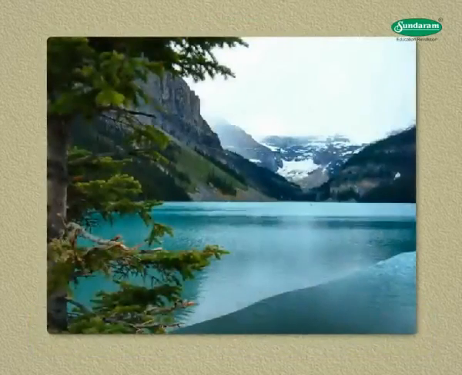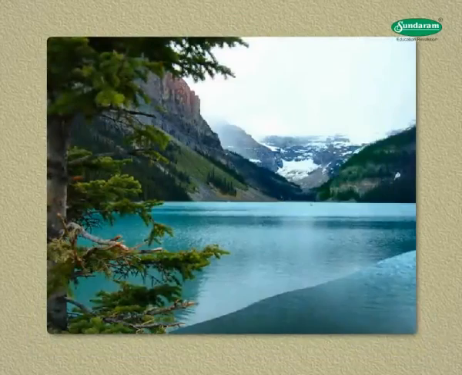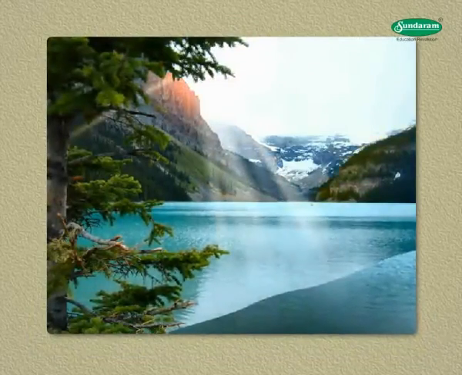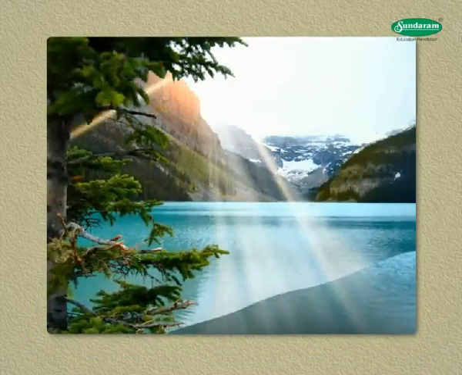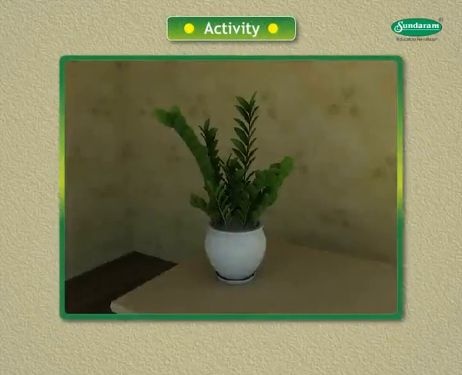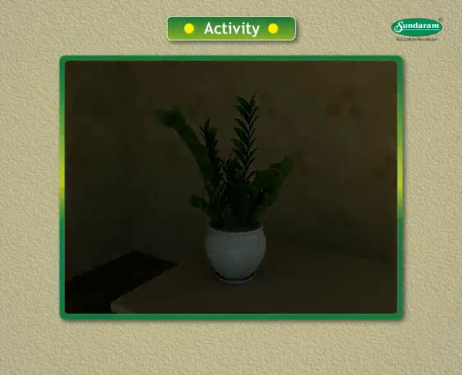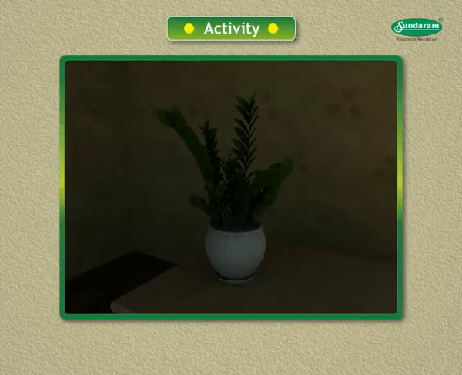Now let us do the activity to demonstrate that sunlight is essential for photosynthesis. 1. We take a potted plant having green leaves and place it in a completely dark place for about 3 days to destarch its leaves. So in the beginning of the experiment, the leaves do not have any starch in them.